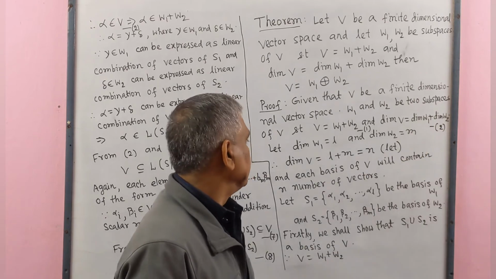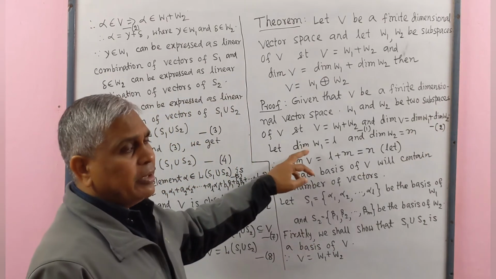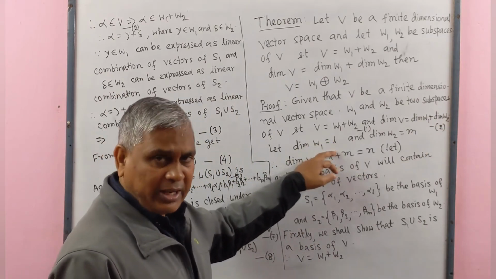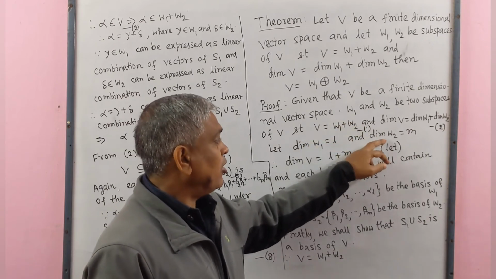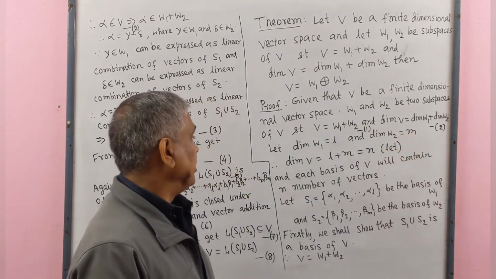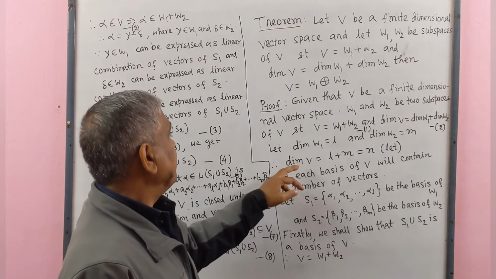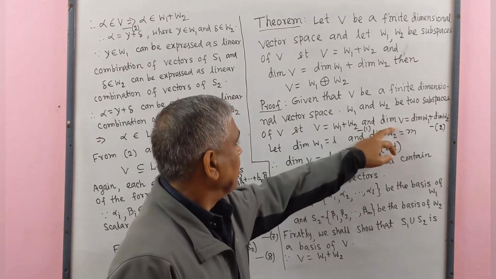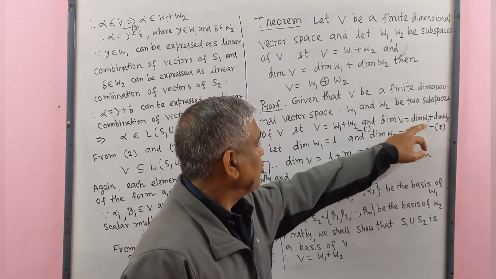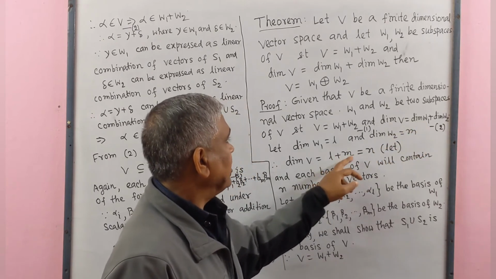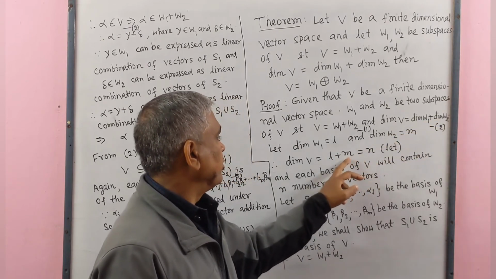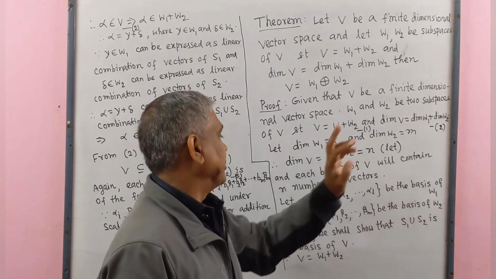This is number two. Let the dimension of W1 equal L and the dimension of W2 equal M. Therefore, the dimension of V equals L plus M, equal to N.